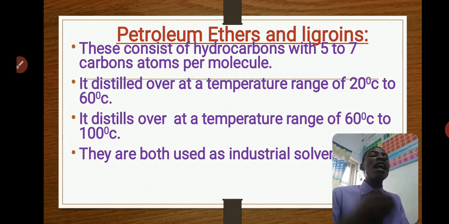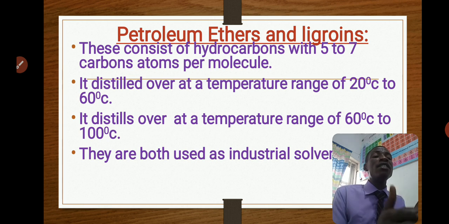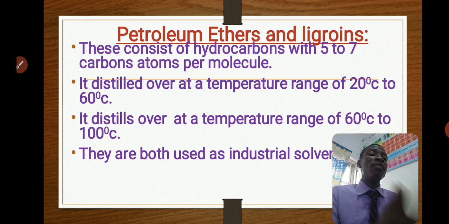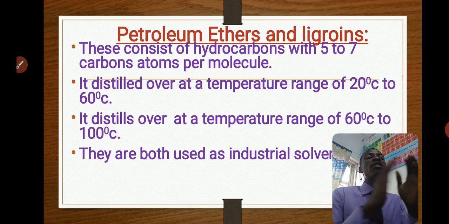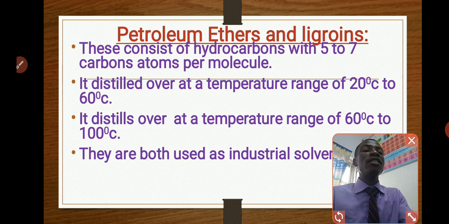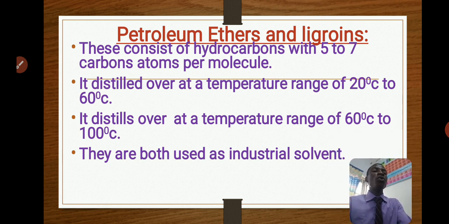Petroleum ethers distill around 20 to 60 degrees Celsius, while ligroin distills around 60 to 100 degrees Celsius. Both the ethers and ligroin are used as industrial solvents. They are used for dissolving things, dissolving organic compounds.